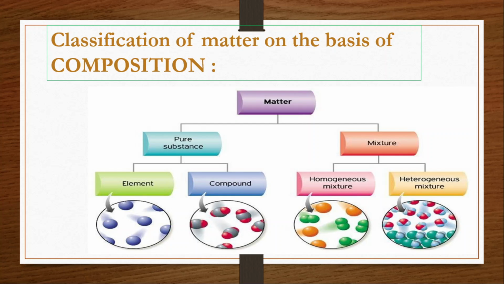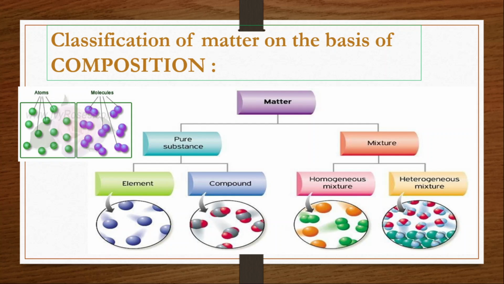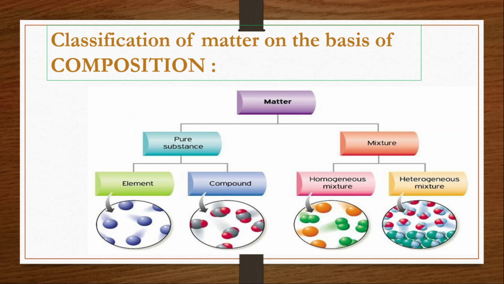Let us take an example of a glass of water. In that glass of water, if you check, we don't find anything else. Everywhere it will be water molecules only. Clear? So that is of the same type, of similar type. That is what is called a pure substance. A pure substance is uniform throughout.